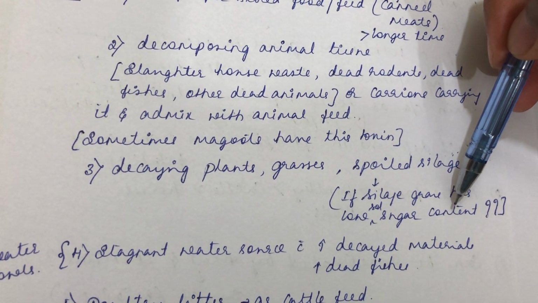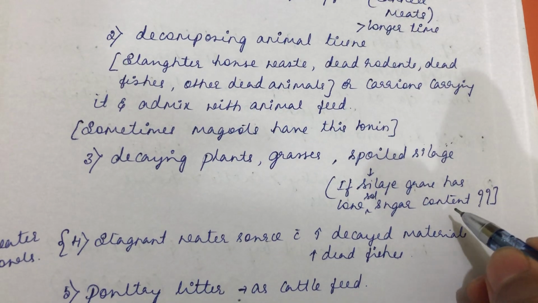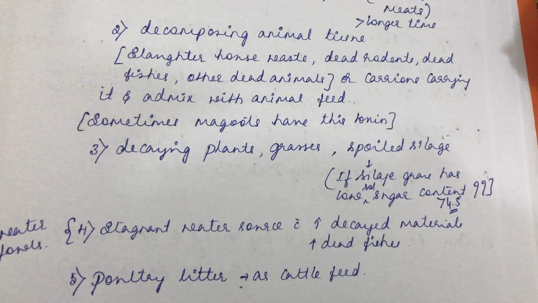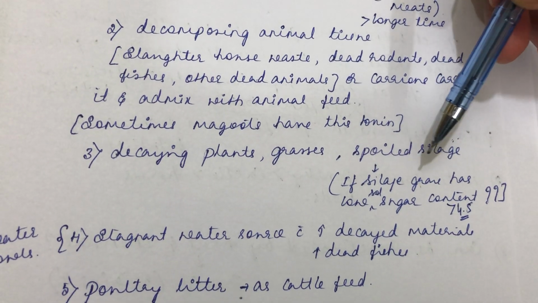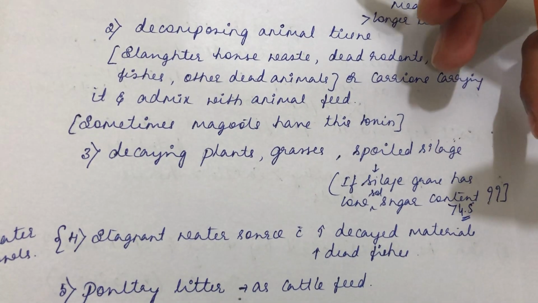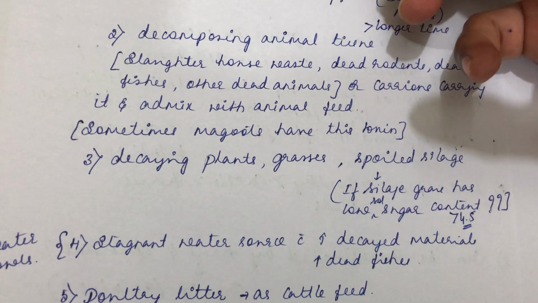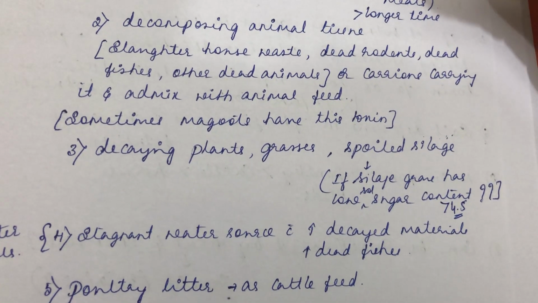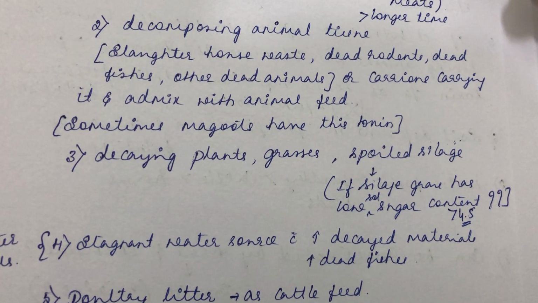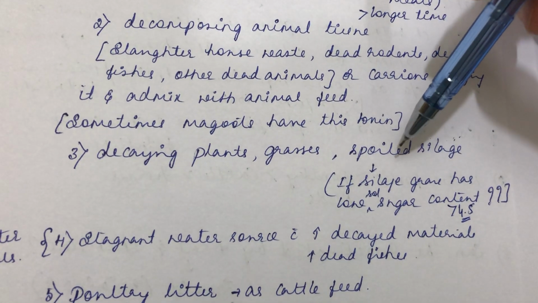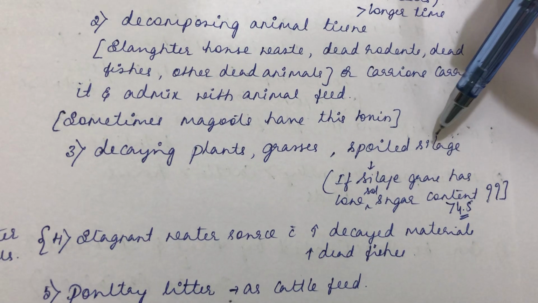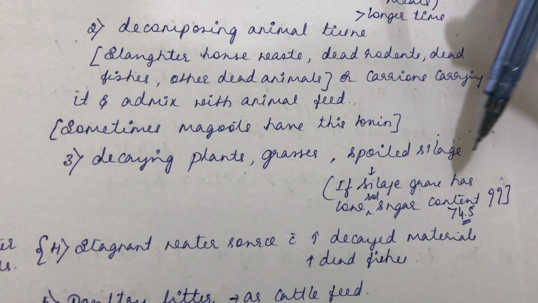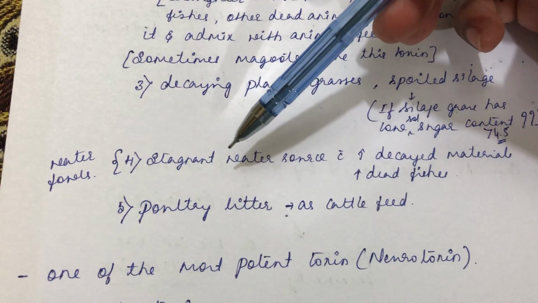So if the pH is more than 4.5, such silage more often gets spoiled, and ingestion of such spoiled silage, which also creates an anaerobic condition for the growth of Clostridium botulinum, is conducive for the elaboration of this preformed toxin. So ingestion of such spoiled silage might lead to botulism in the ruminants, a very common source also. Then the stagnant water source.